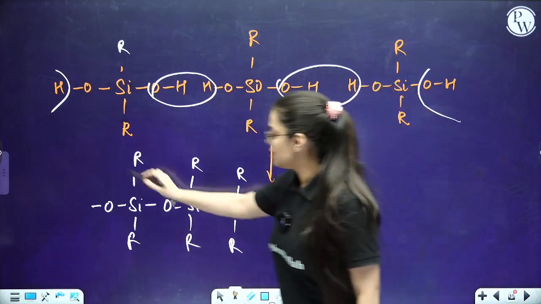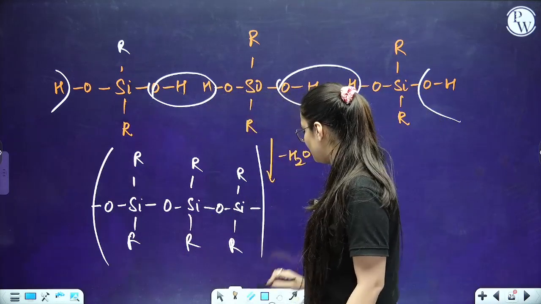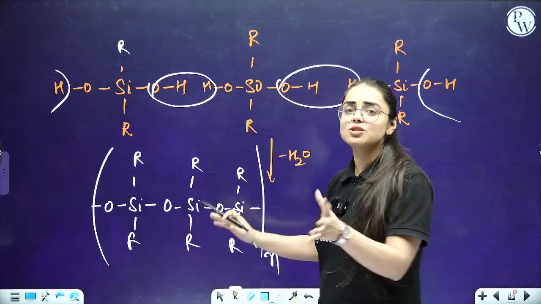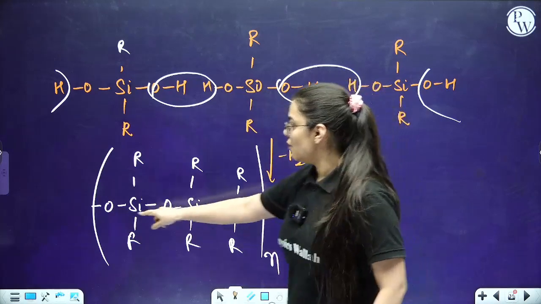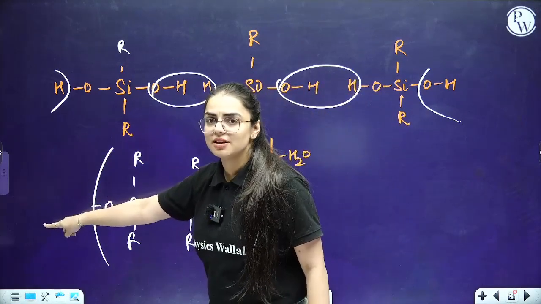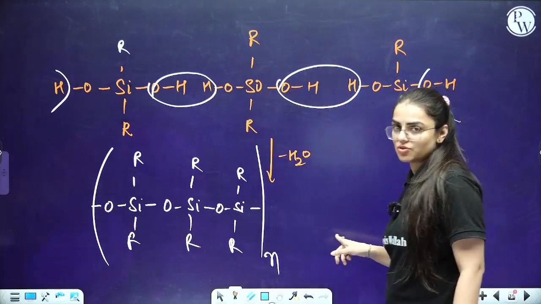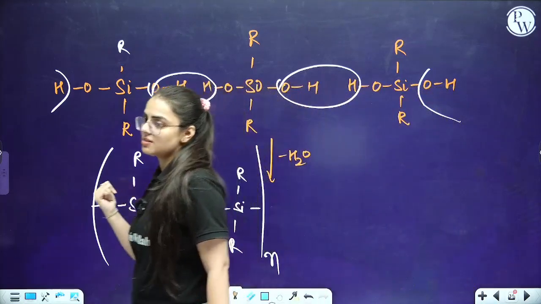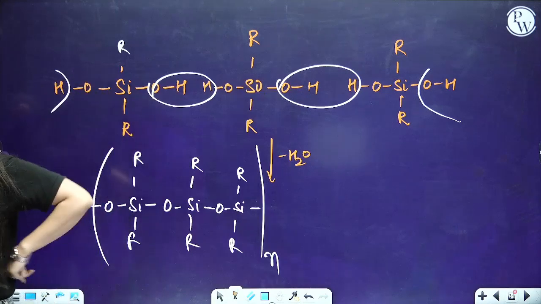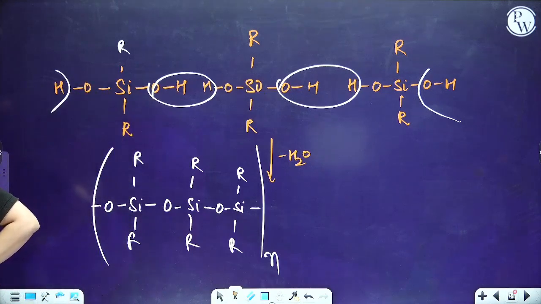Now see students, this is the polymer that is created. Can I put n over here, because this is repeated. It will be connected to the oxygen atom and then to the next silicon structure. Just draw this, this is basically the silicone obtained. Clear everyone? This is basically how silicone is obtained.